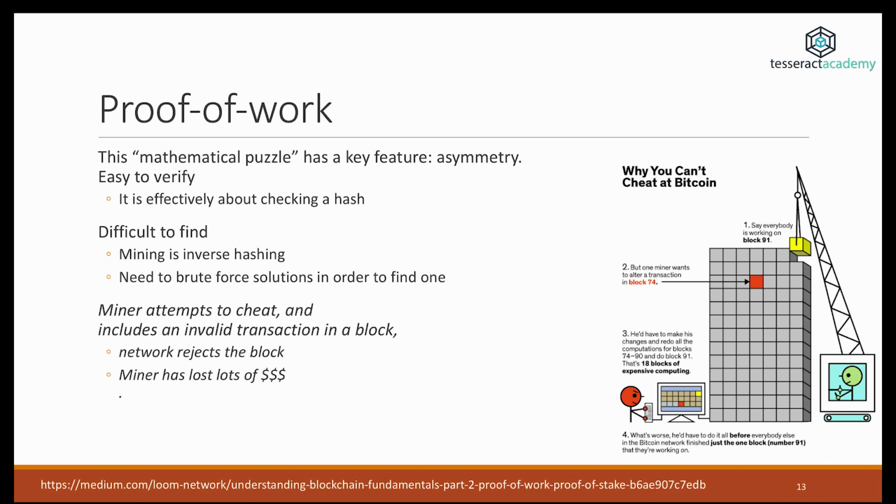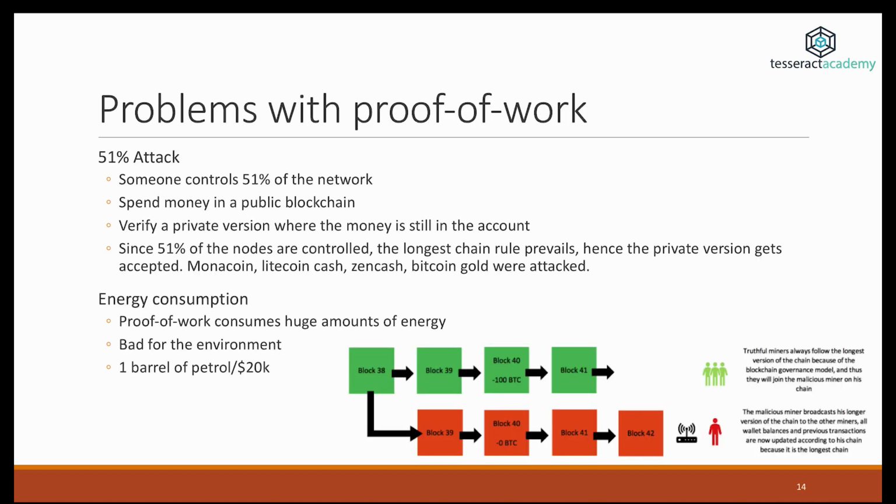So the main component of proof of work is that because of this asymmetry, it becomes financially irrational for a miner to try and hack the network. Because if someone tries to hack the network, a brute force attack, then they would have to spend basically as much resources as the rest of the network has spent in order to validate all previous blocks and the new block. So it's basically infeasible. I mean, given that there are enough nodes in the network, it's basically infeasible. However, proof of work is not invincible.